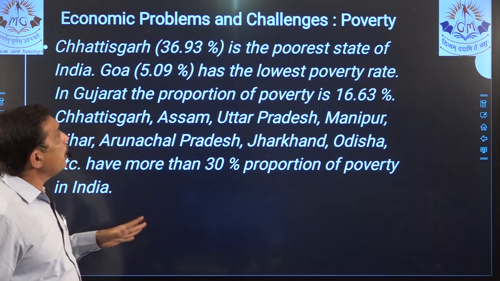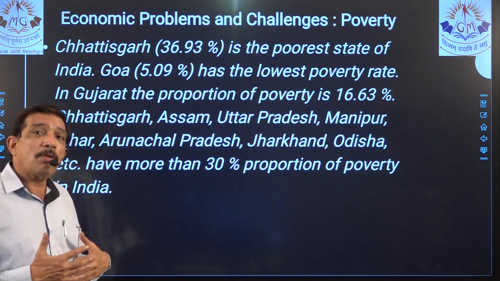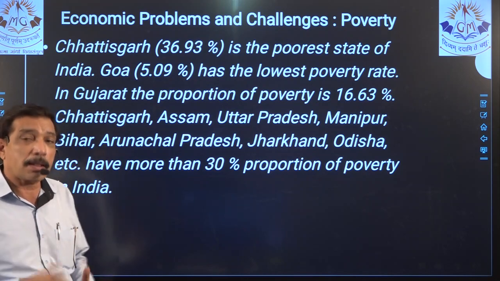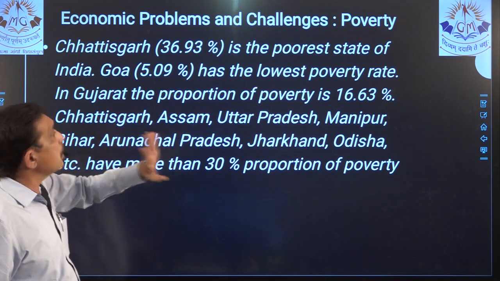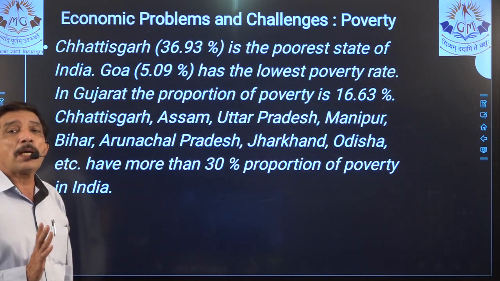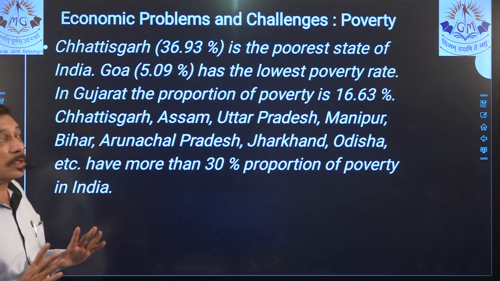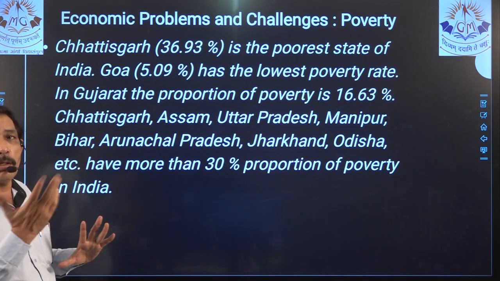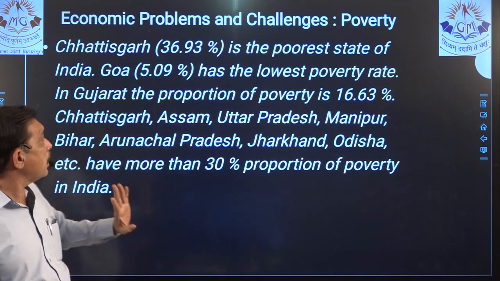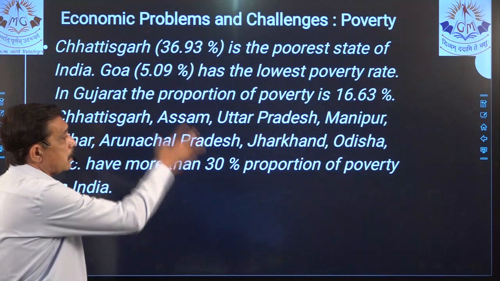This is very important because it tells us which state is the poorest state as per the number of population it has, and out of that what is the percentage of the poor living in that state. So Chhattisgarh, for example, is the poorest state of India because 36.93% of its population is in the category of poor people, whereas another state has only 5.09% poor, so you can say 95% are above the poverty line. Same way, Gujarat, you should remember because it is our state. Now, all these states make up 30%.